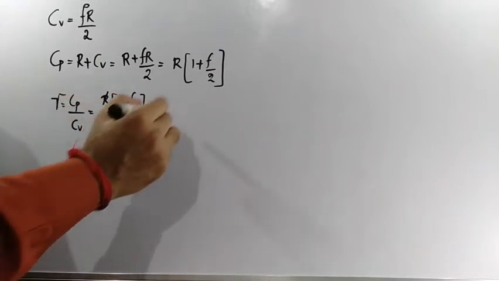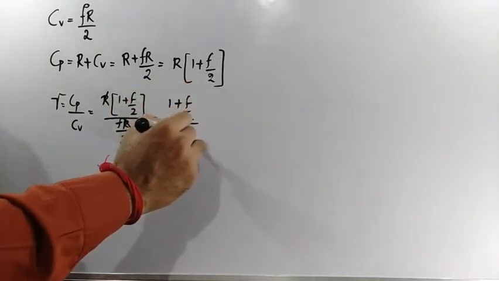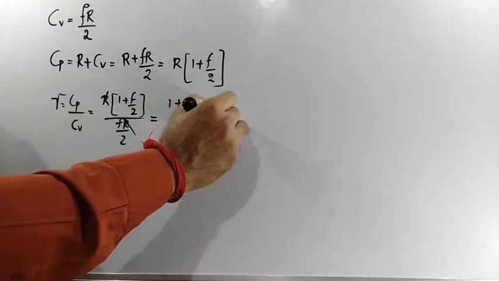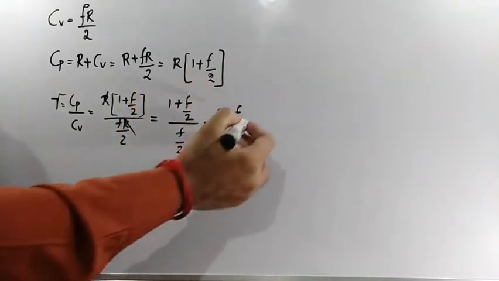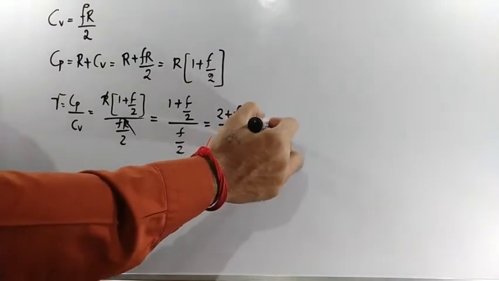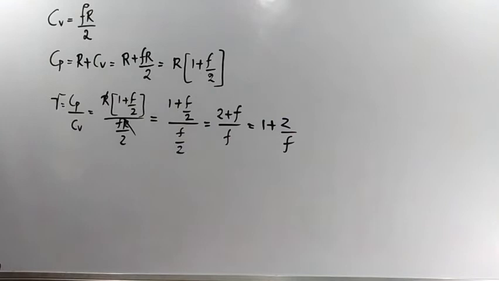The remaining value is 1 plus F by 2 divided by F by 2. Take the LCM, 2 plus F. In the denominator F remains because 2 gets cancelled. So finally you are left with 1 plus 2 by F. This is gamma. Clear? Understand? Shall we go to the next point? I hope you are understanding all these concepts we are discussing.